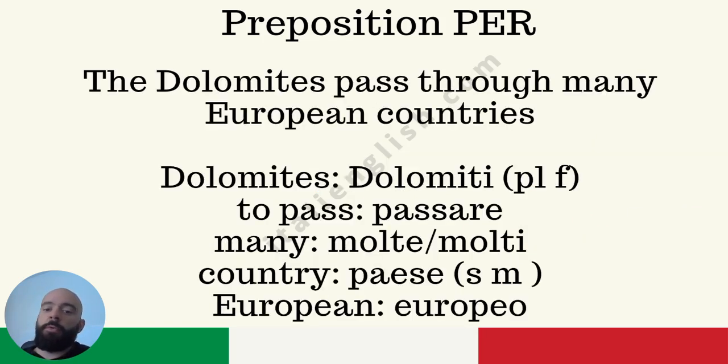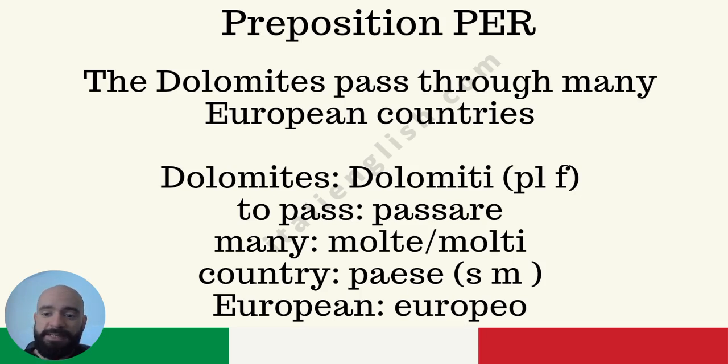The Dolomites pass through many European countries. Cultural note here: the Dolomites are a group of mountains. They go from Italy to at least France, I would say, passing through Switzerland and Austria, maybe other areas. I don't know. Dolomites are called Dolomiti in Italian. They're plural feminine. The singular version does not exist. There is no Mount Dolomita. It's always plural.